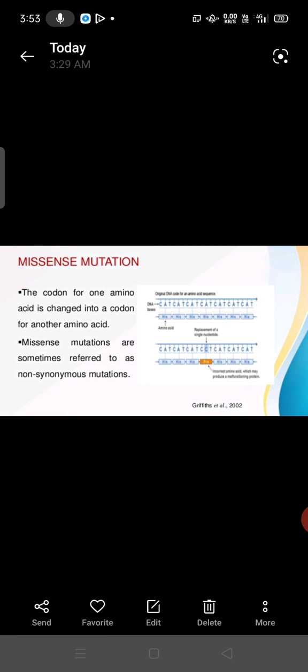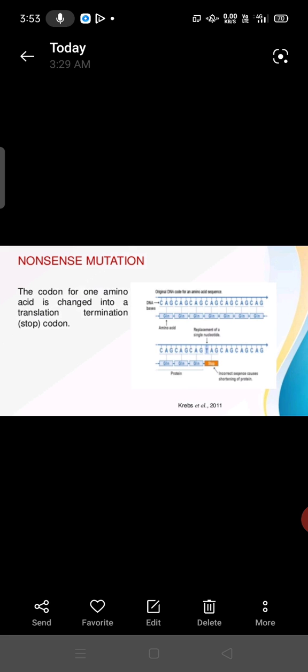Missense mutation. The codon means these, CAT, those we call the codon. One codon means three bases, CAT codes for one amino acid. The codon for one amino acid is changed into the codon for another amino acid, means completely it will be changed. If upper side one amino acid was there, it is replaced by one more amino acid that comes and sits there. Okay. So that is the missense mutation. If upper side glutamine is there, that will be replaced by another amino acid, lysine. Like this we call the missense mutation.